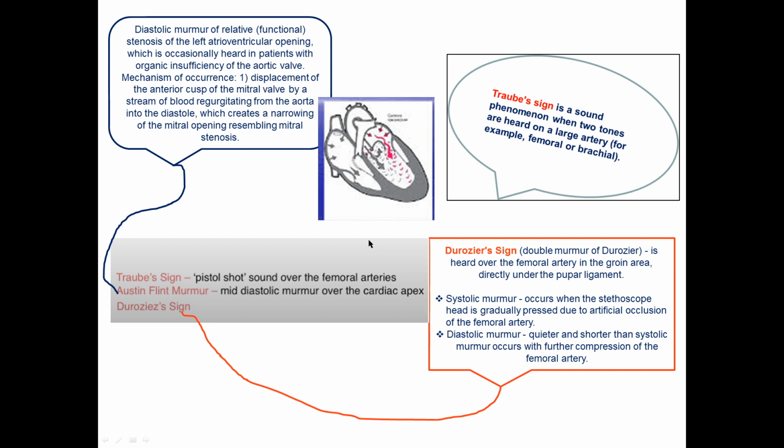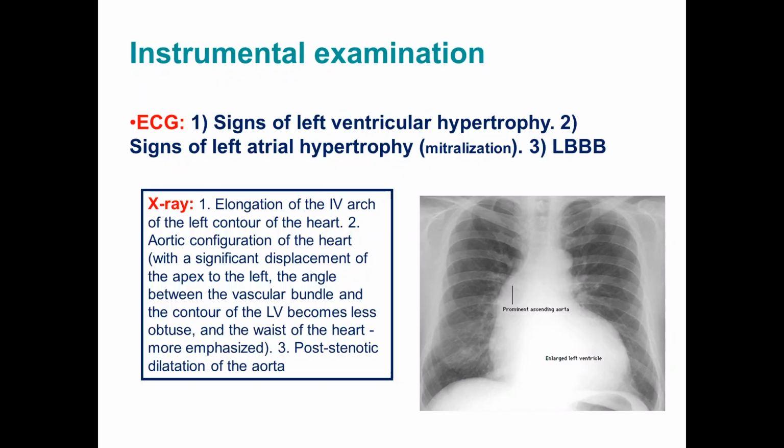And Duroziez's sign, the double murmur of Duroziez, is heard over the femoral artery in the groin area directly under the Poupart ligament. A systolic murmur occurs when the stethoscope head is gradually pressed, due to artificial occlusion of the femoral artery. A diastolic murmur, quieter and shorter than the systolic murmur, occurs with further compression of the femoral artery.